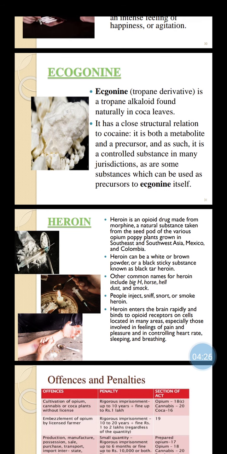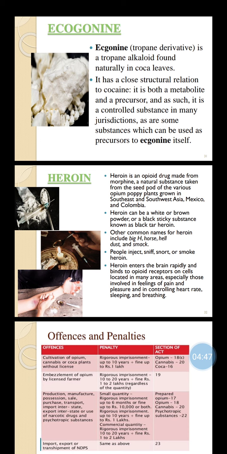Heroin can be a white or brown powder or a black sticky substance known as black tar heroin. Other common names for heroin include big H, horse, hell dust, and smack. People inject, sniff, snort, or smoke heroin.